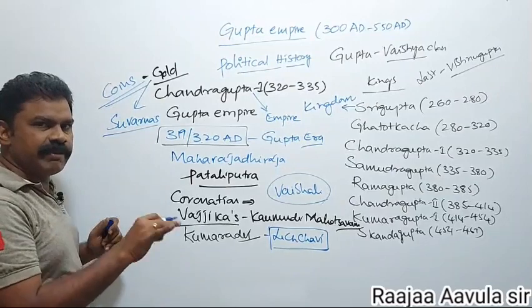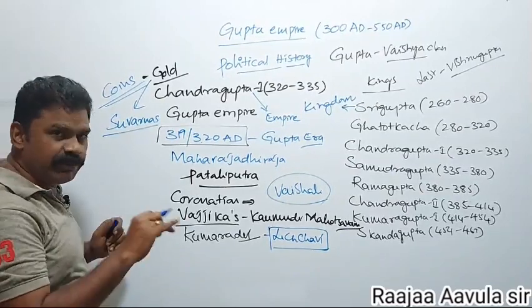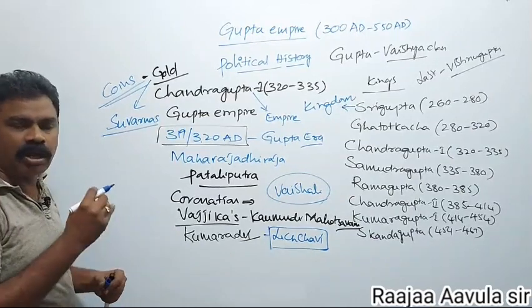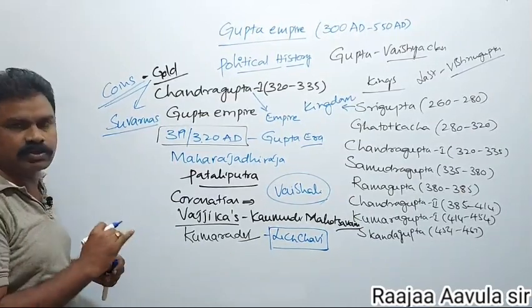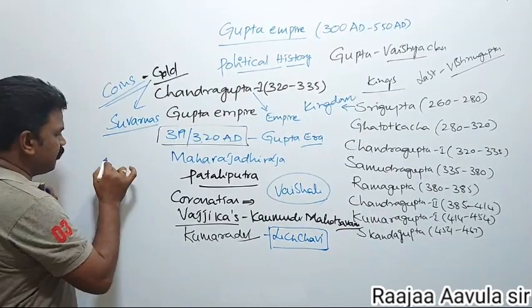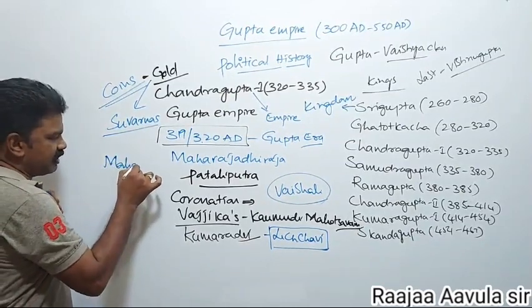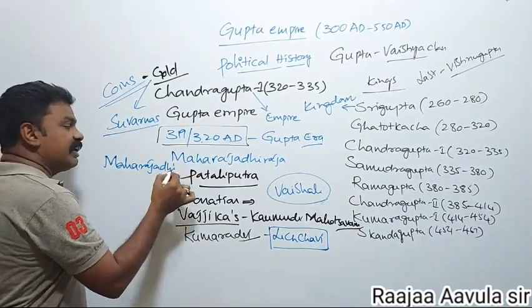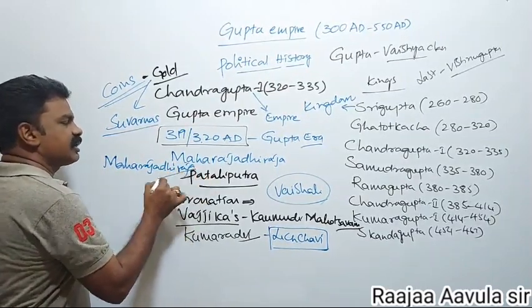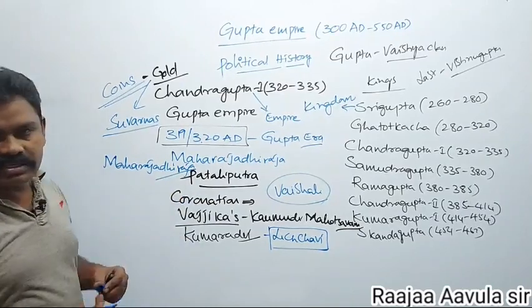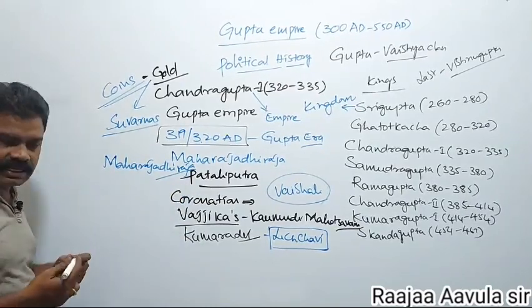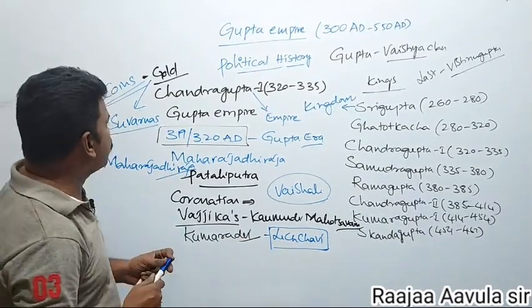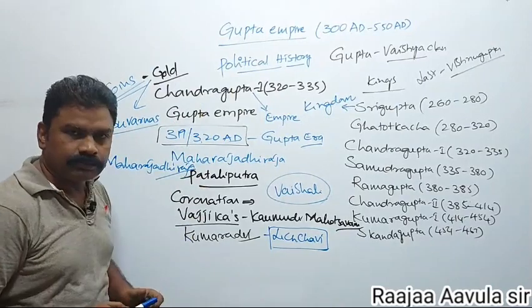He struck his image and also his wife's image on the coins. That means he issued coins in the name of his wife also. On the coins he wrote Maharajadhiraja. Maharajadhiraja means king of kings, great kings. The Mehrauli pillar inscription mentioned the victories of Chandragupta I.